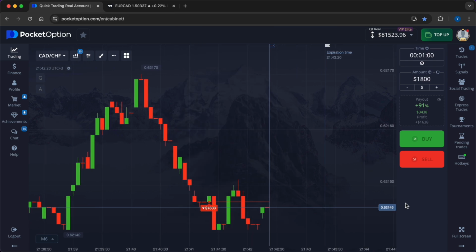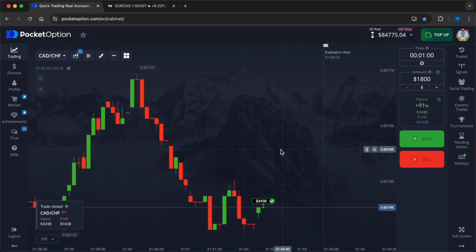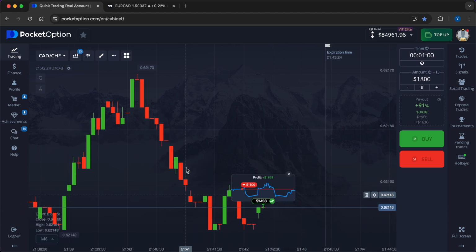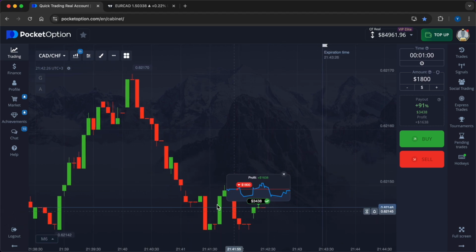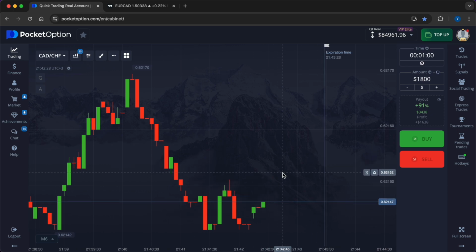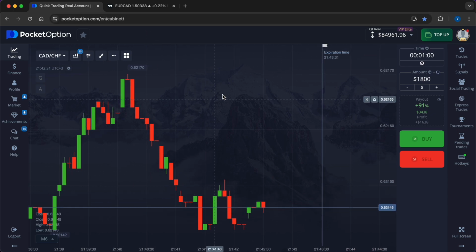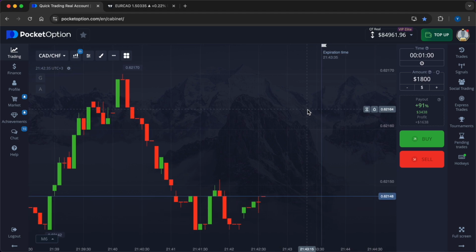And here comes the finish line. Okay, third successful deal in a row. I'm up $1,638. The total profit for 3 operations is $2,862.